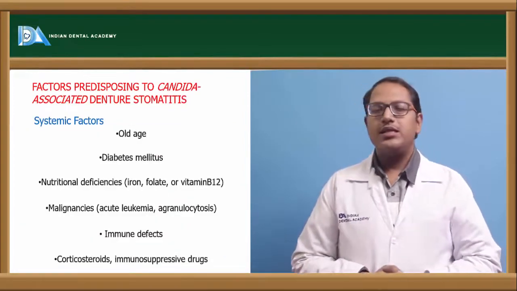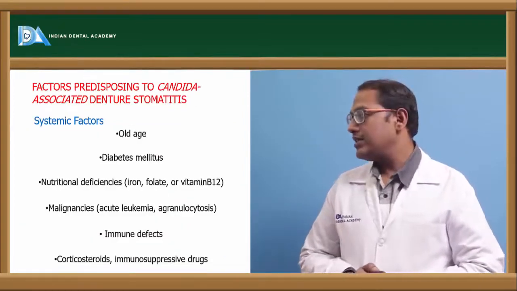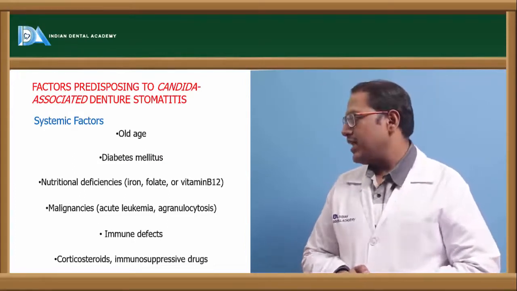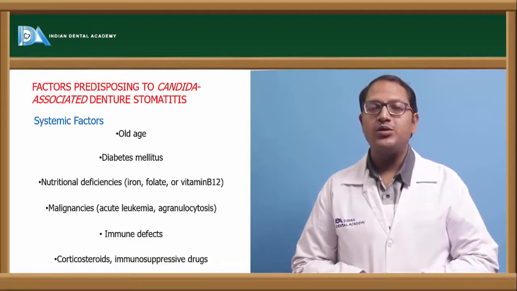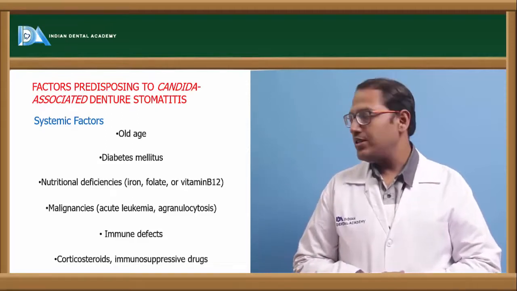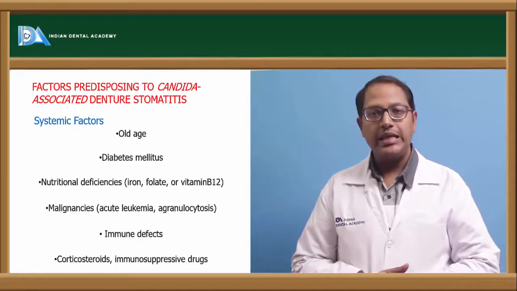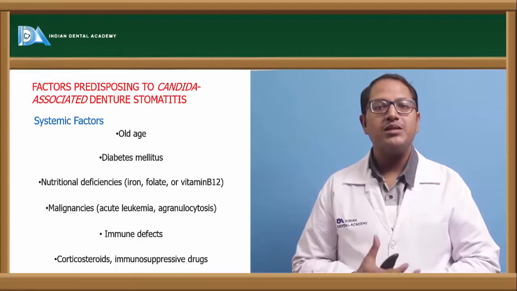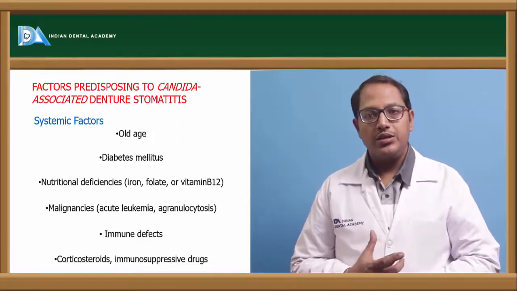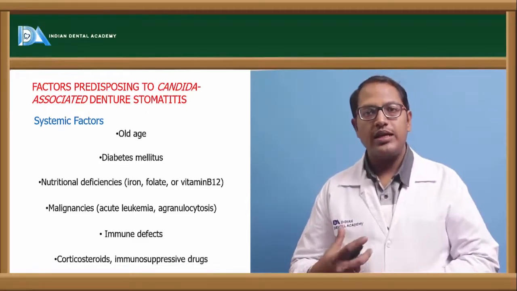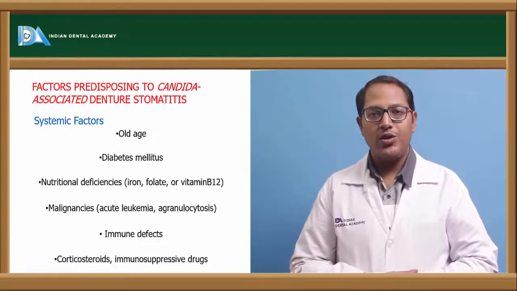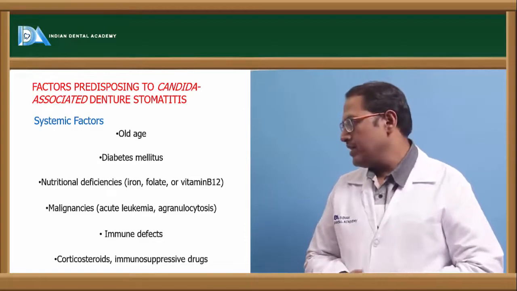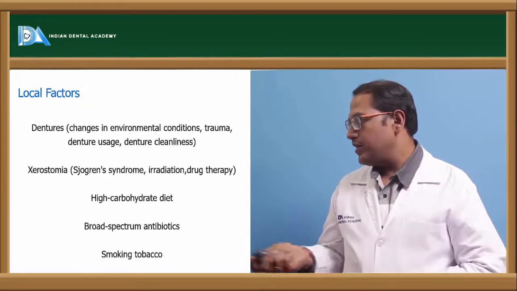The factors associated with candida associated denture stomatitis are systemic factors like old age, diabetes mellitus, nutritional deficiencies, malignancy like acute leukemia, and immune defects in patients whose immune system is not supporting any oral hygiene measures. When oral hygiene measures are not followed properly, this candida comes over the denture. Then corticosteroid therapy, whichever patient is following it.